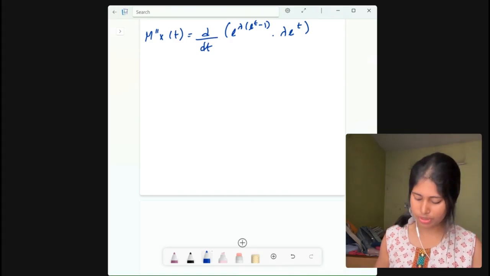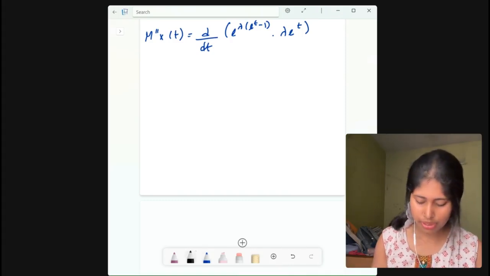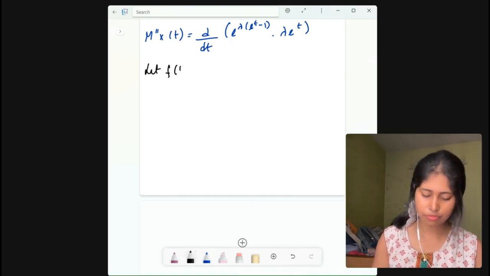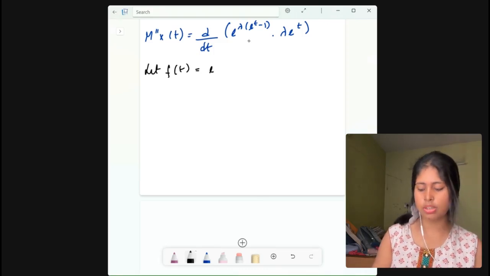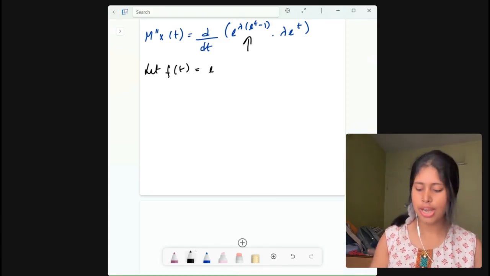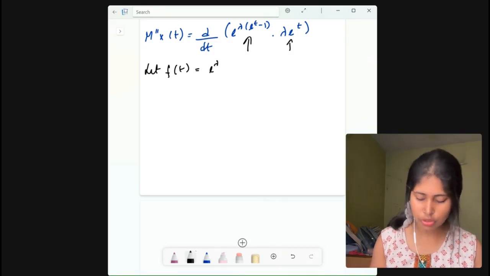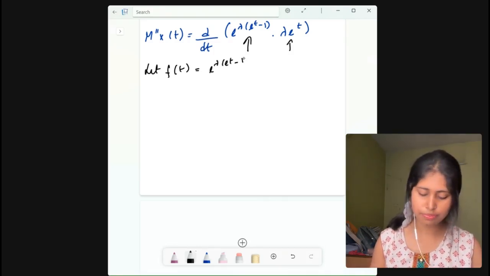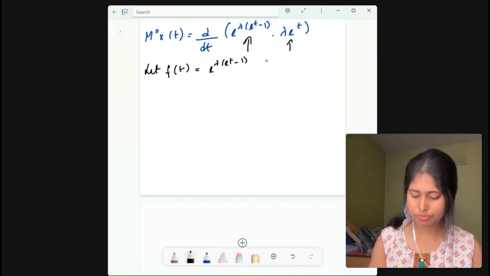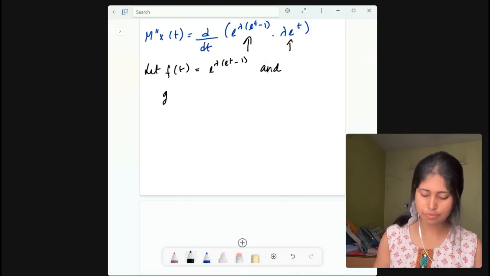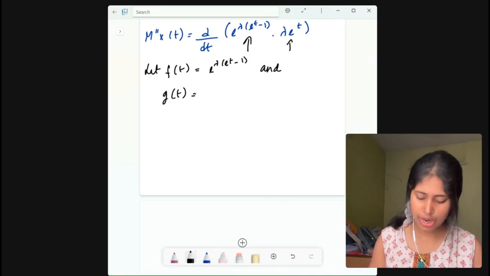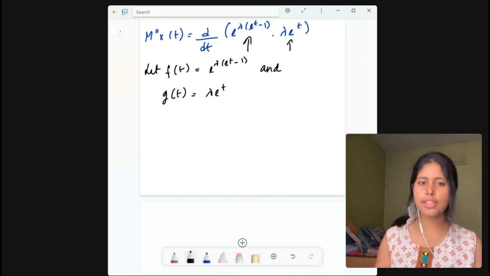Okay, now see, what am I doing? Let f t be this and g t be this. All right, f t is e to the power lambda into e to the power t minus 1, and g t is lambda into e to the power t. And next you need to do the differentiation.